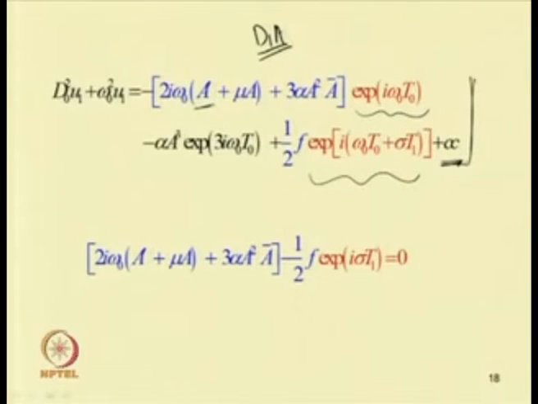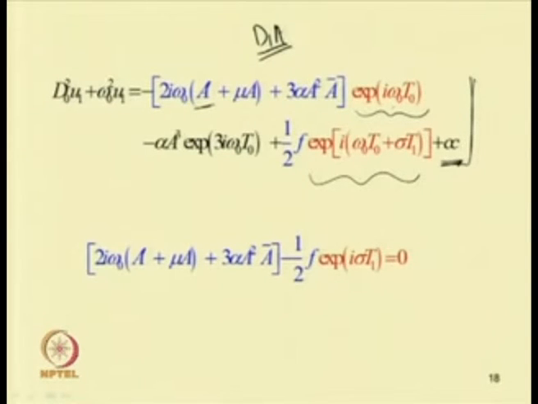Now, one can see that the terms containing the coefficient of e to the power i omega 0 t 0 should be eliminated, as this is a secular term, because the presence of these terms will lead to an infinite response of the system, whereas the actual response of the system is bounded.